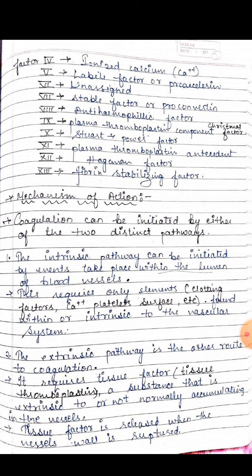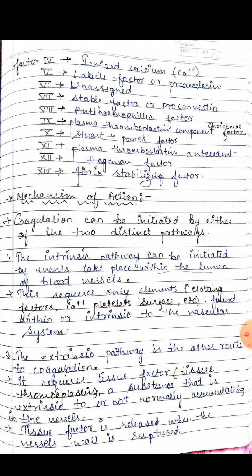Coagulation can be initiated by either of two distinct pathways. Number one is the intrinsic pathway and number two is the extrinsic pathway. Now come to the discussion of the intrinsic pathway. The intrinsic pathway can be initiated by events that take place within the blood vessels. This requires only elements like clotting factors, calcium, platelets, surface, etc. found within or intrinsic to the vascular system.